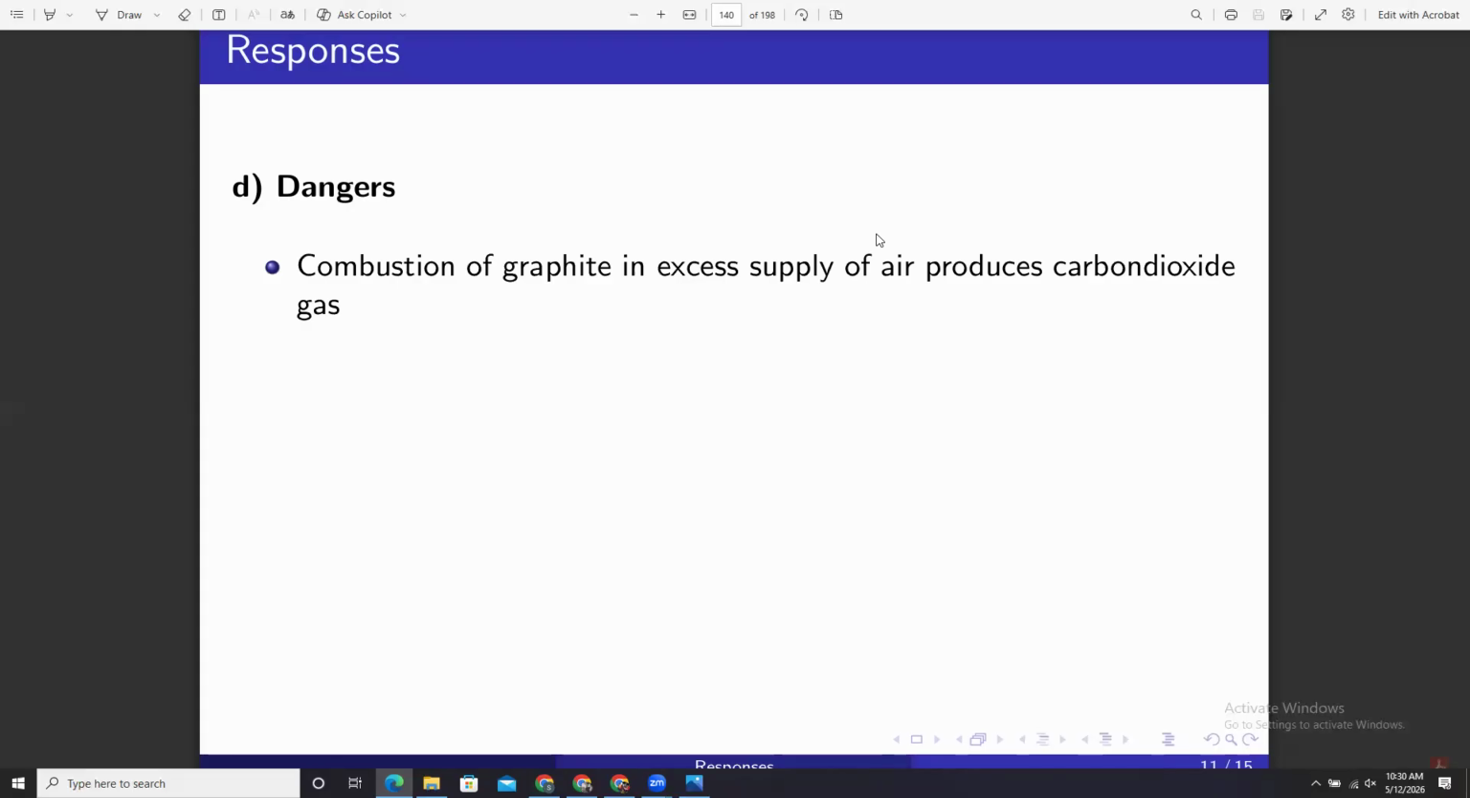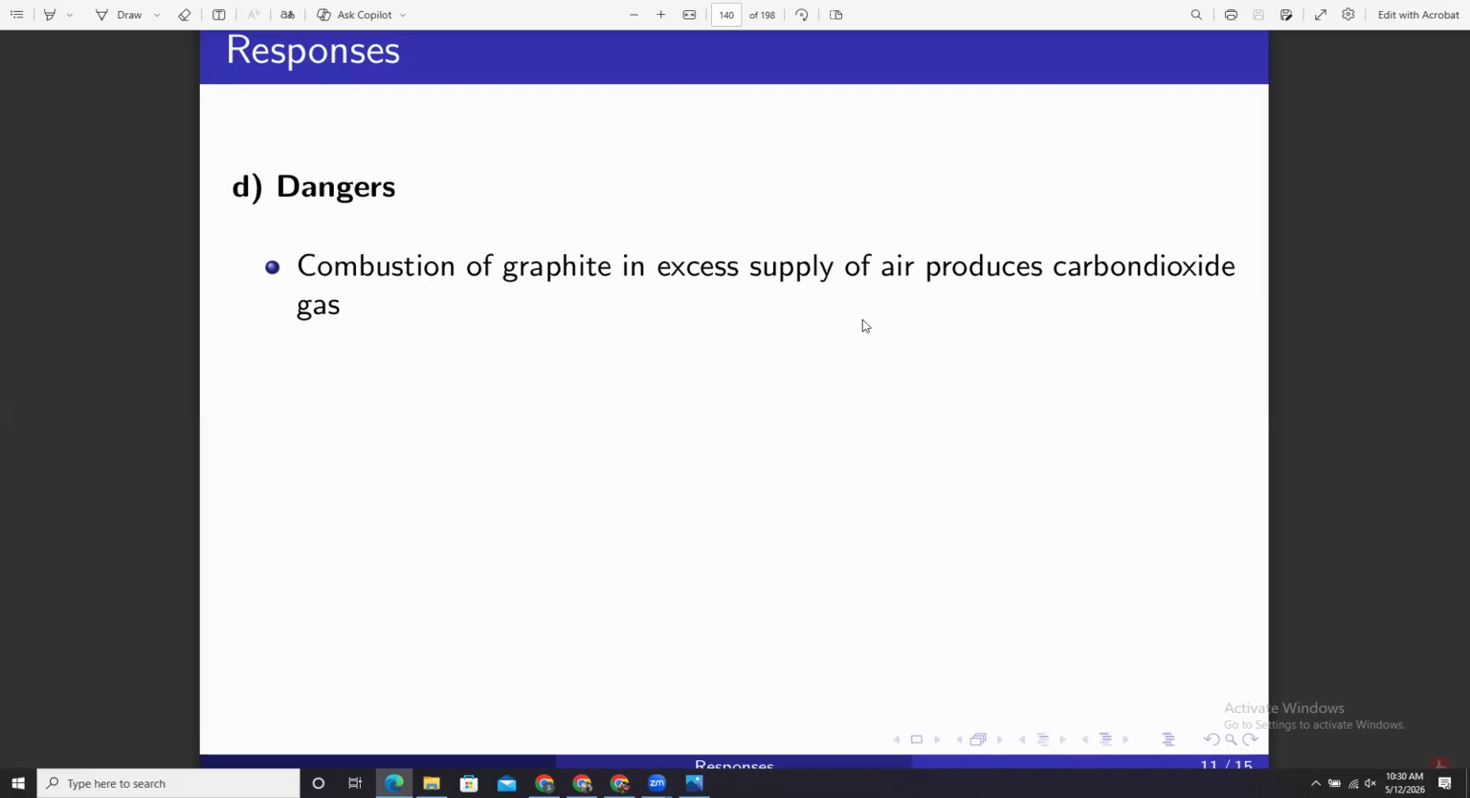I have been saying this, carbon dioxide gas is not toxic. Now, some of you will say that combustion of graphite in excess supply of air produces toxic fumes of carbon dioxide. Colleagues, carbon dioxide gas is not toxic. Just link it to it.